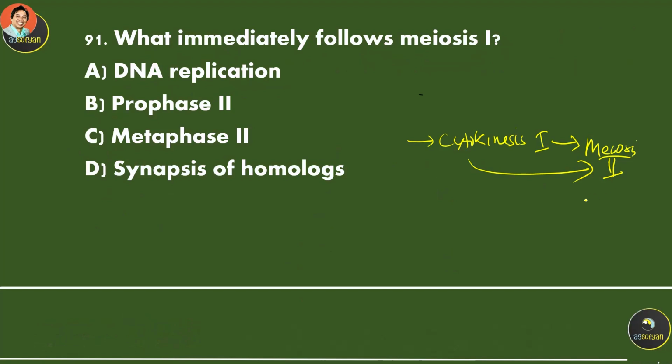Meiosis 2, again, consists of prophase 2, metaphase 2, anaphase 2, telophase 2. If we're looking for the choices over here, it's going to be prophase 2.